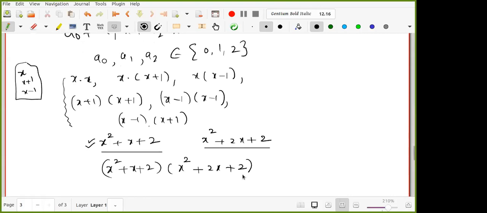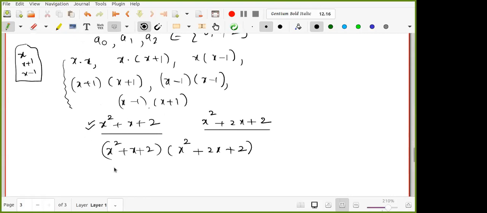To make it clearer, I will write x square plus x plus 2 as x square minus x plus 2, that way also I can write. We need to multiply and check what the final answer is.